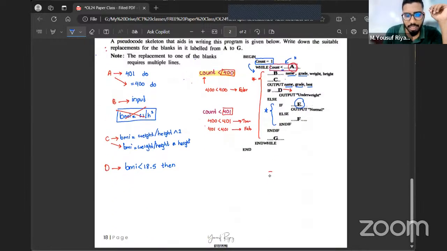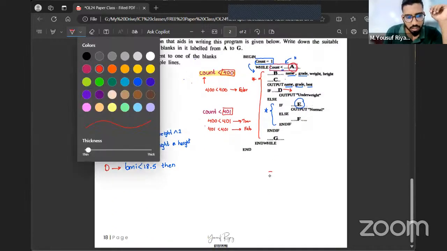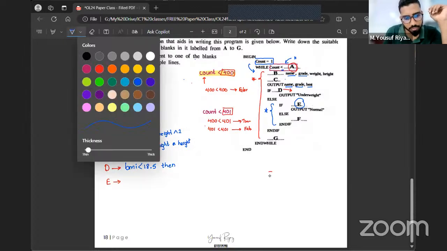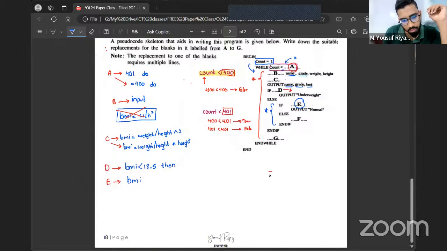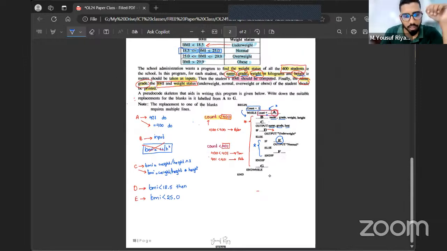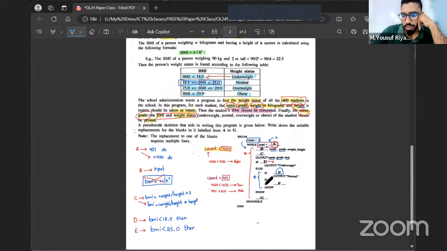So I'm going to mention for label E: BMI less than 25.0. If BMI is less than 25.0, then what has to be done? I'm mentioning here: that is basically output normal. That's already given in the question actually. Up to there, is it clear, all of you?